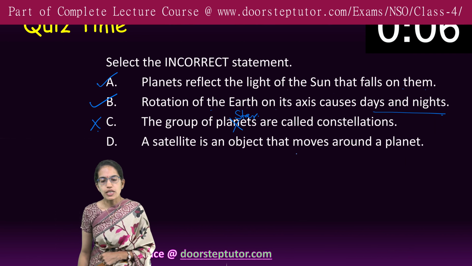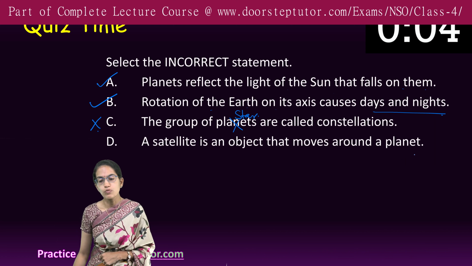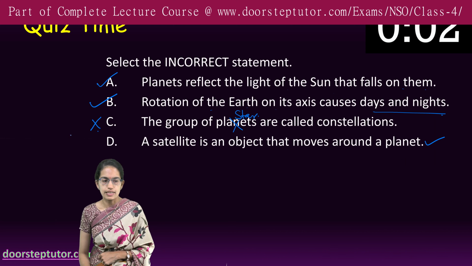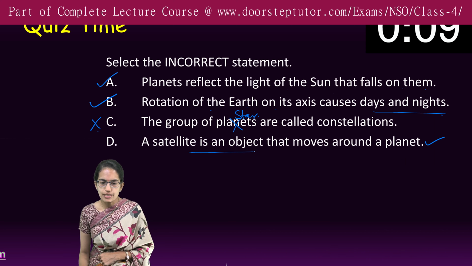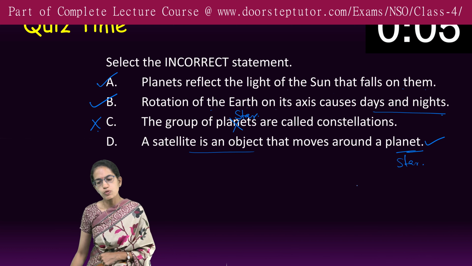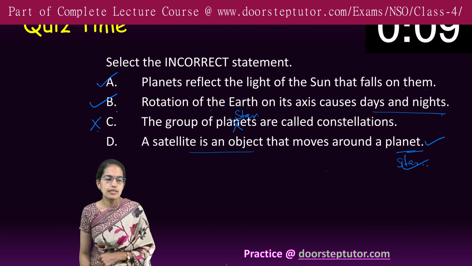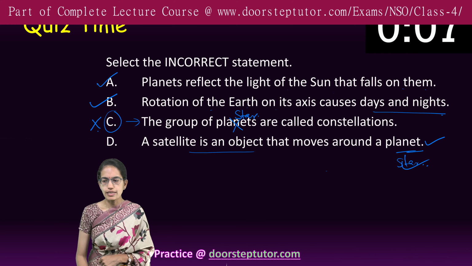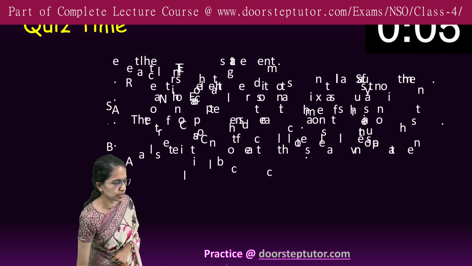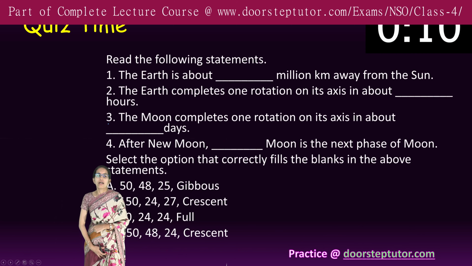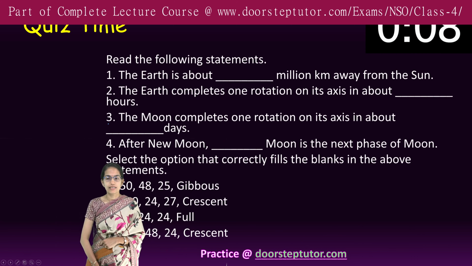Satellite is an object that moves around a planet, that is again correct. So it is an object that moves around a planet or around a star as well. A planet moving around a star or a satellite moving around a planet, both of them would remain correct here. But here the incorrect option is C, and that would become your answer for this question. Coming on next. Earth is how many million years away from Sun?